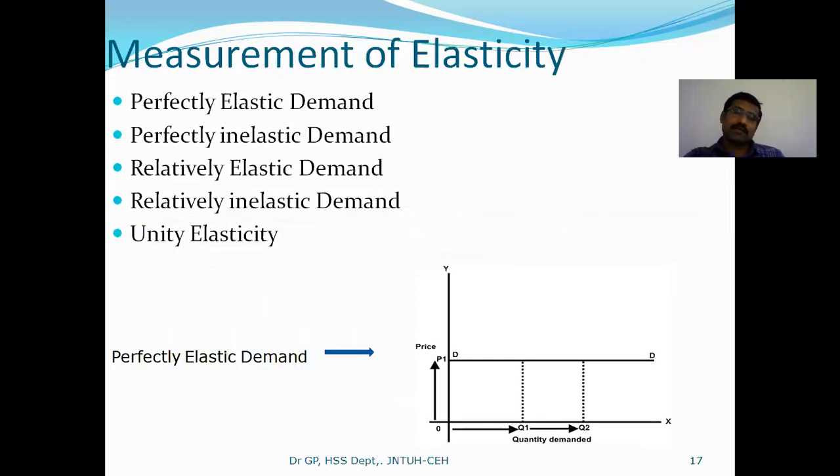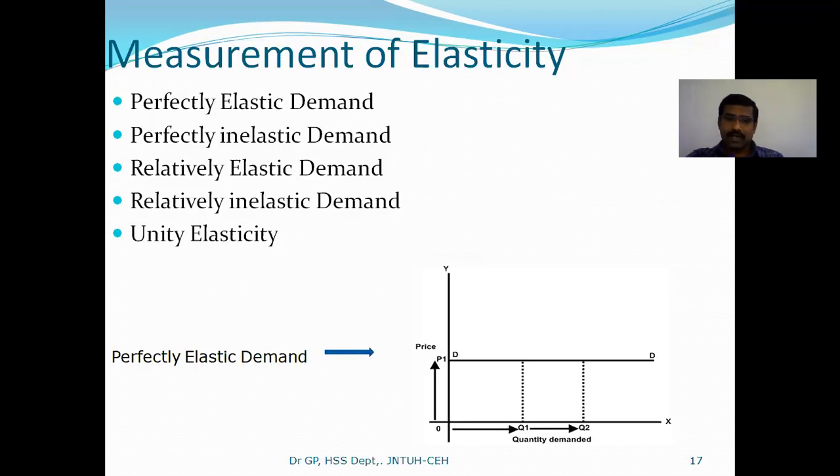Here, elasticity of demand you can measure in five ways: perfectly elastic demand, perfectly inelastic demand, relatively elastic, relatively inelastic, and unity elasticity. Let me explain briefly.